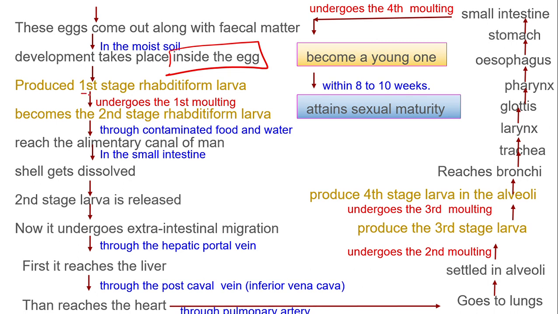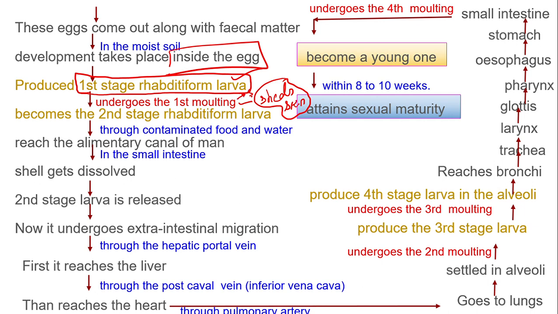After development, what does it produce? It produces the first stage rhabditiform larva. Now that development has happened, the larva is going to be produced. What is a larva? A larva is a small baby. It undergoes first molting. What is molting? Molting is nothing but when an organism grows in size, it sheds its skin. This process we call molting.